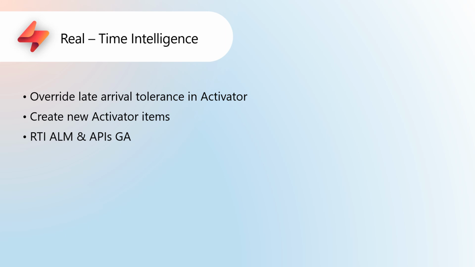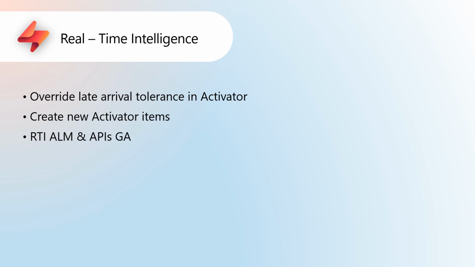Create new Activator items. If your tenant is using the preview version of Data Activator without Fabric enabled, creating new Activator items will no longer be possible. To continue using Activator and create new items, enable Fabric for your tenant.